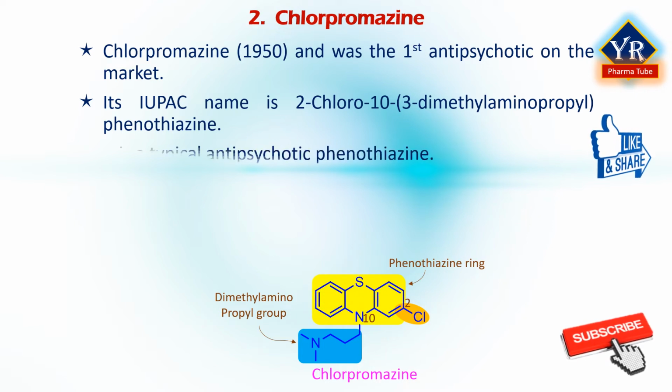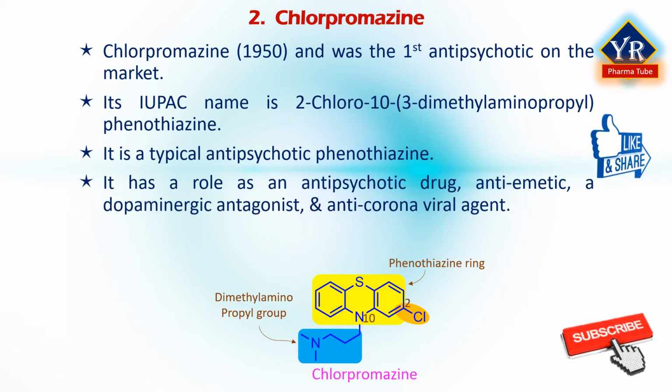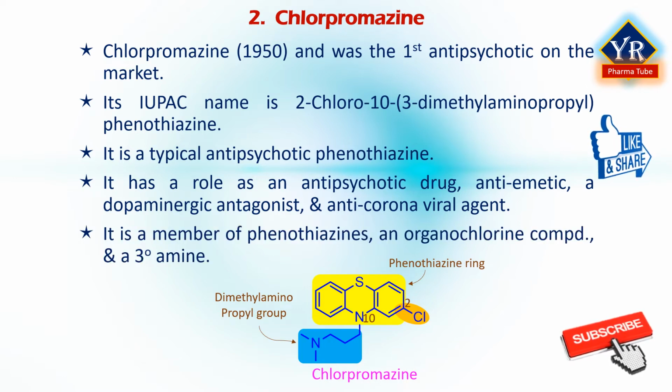It is a typical antipsychotic phenothiazine in which the ring nitrogen at position 10 is attached to C3 of an N,N-dimethyl-propanamine moiety. It has a role as a phenothiazine antipsychotic drug, an antiemetic, a dopaminergic antagonist, and an anticoronaviral agent. It is a member of phenothiazines, an organochlorine compound, and a tertiary amine.